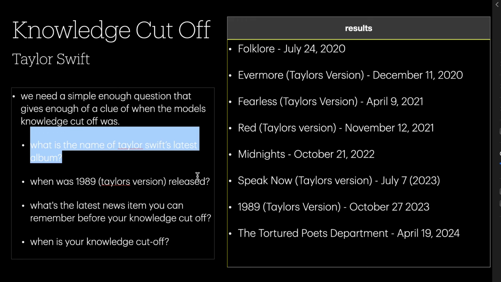Now, there's actually three good reasons why this is a particularly great question. Number one, Taylor Swift has been recently releasing a lot of albums quite frequently. Number two, she seems to time the release of her albums around the same time as the knowledge cutoff dates of large language model providers. And number three, the Taylor's versions of her albums actually confuse a bunch of the models.